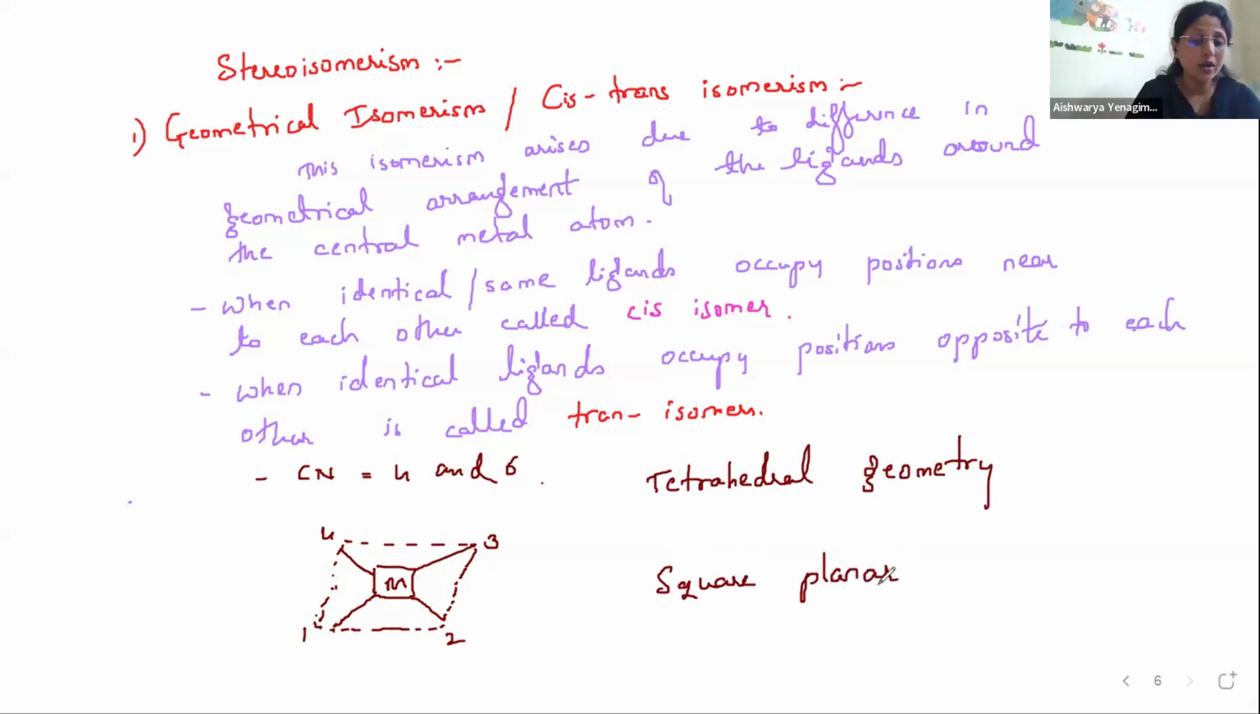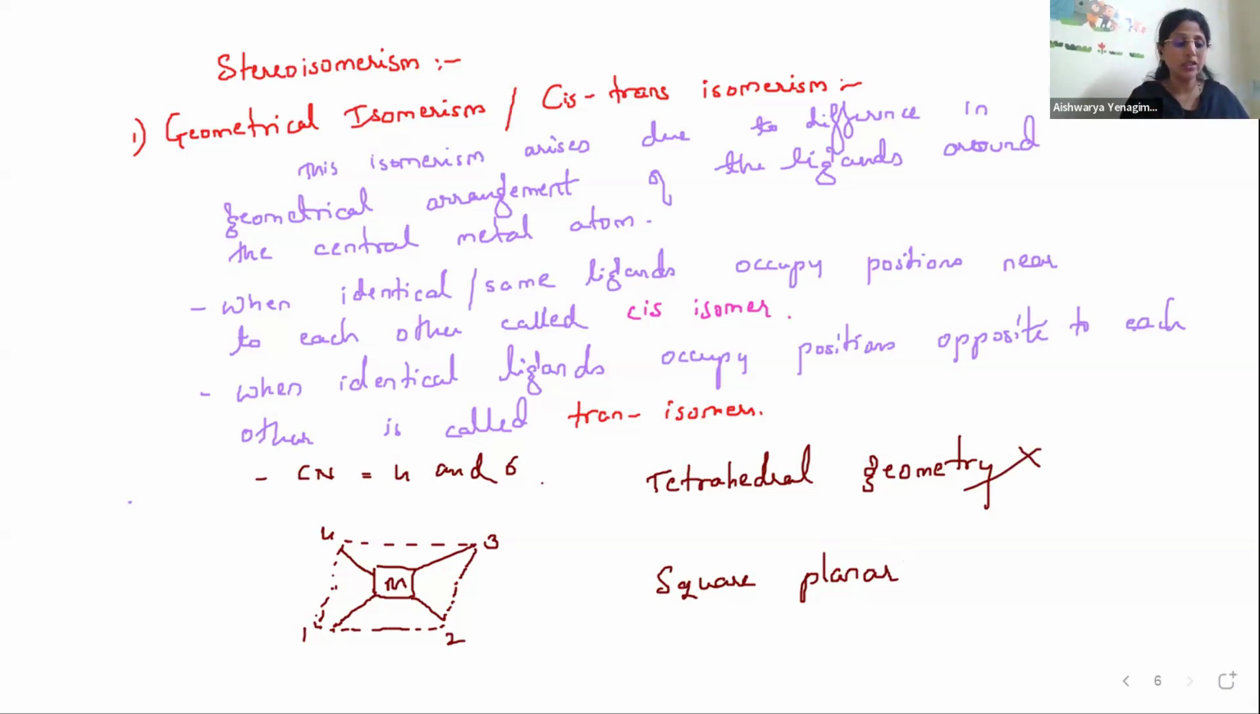In tetrahedral geometry, all four ligands are symmetrical and arranged with respect to one another. As such, geometrical isomerism is not possible. Therefore, we never speak about this. In square planar geometry, the four ligands occupy the positions at four corners and the metal atom or ion is at the center, and they lie in the same plane. There is no one above or one below. They all lie in the same plane.